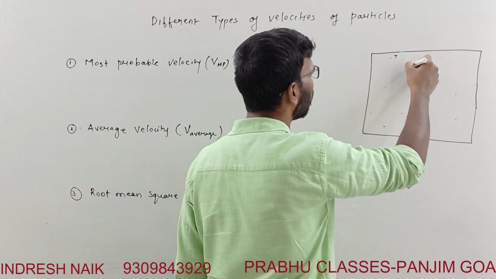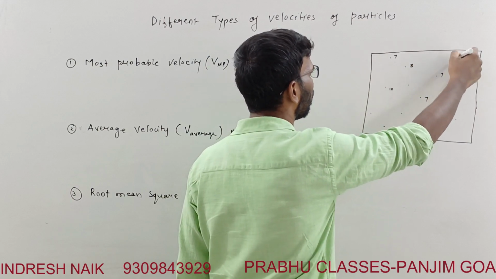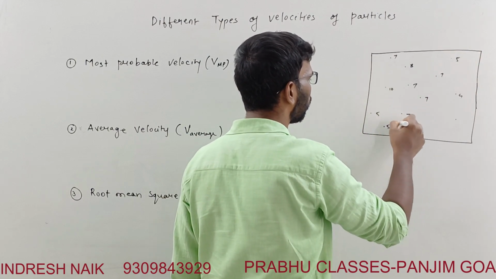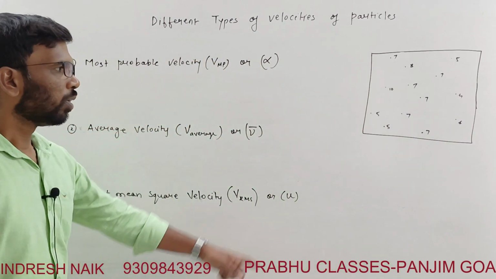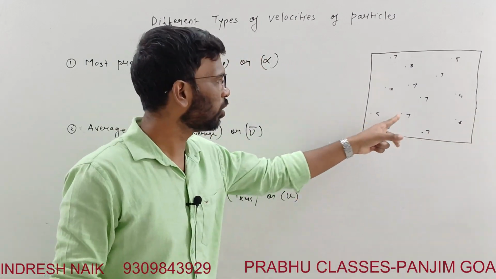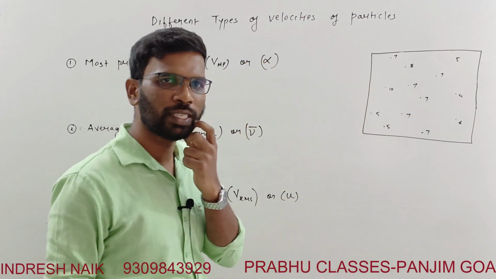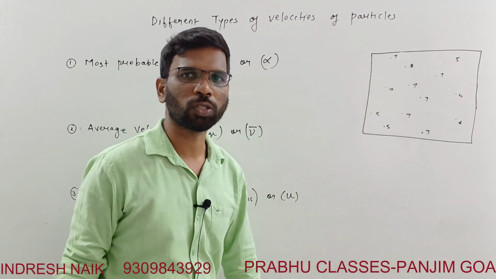This particle 8, 10, 7, 7, 5, 7, 4, 7, 5, 5, 7, 6. The numbers I have written are the different speeds. This particle is traveling with a speed of 7, this with 7, this with a speed of 10, and some with a speed of 4.